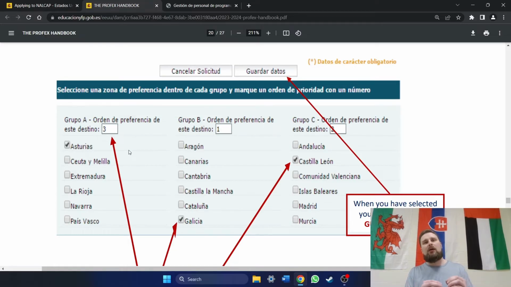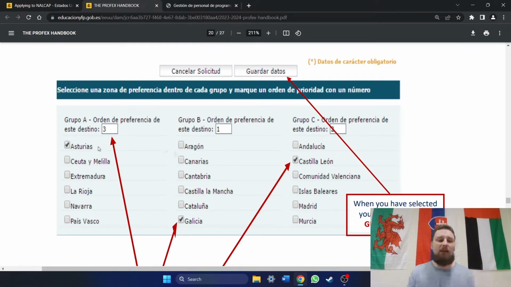Okay? Now, some people, and actually this was me, wanted to select more than 1 region, like their second and third preferred region from the same column, but you can't do that. For example, my preferred region was Madrid. Okay? And that is in the far right column. If I had my way, my second preferred region would have been Andalusia. And that's also in the far right column. But I couldn't do that because I'd already selected Madrid. And they're both in the same column. So you can only select 1 from each column.